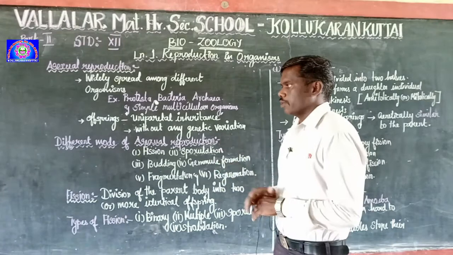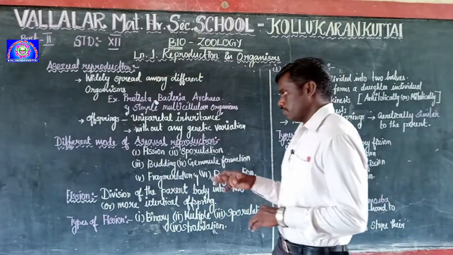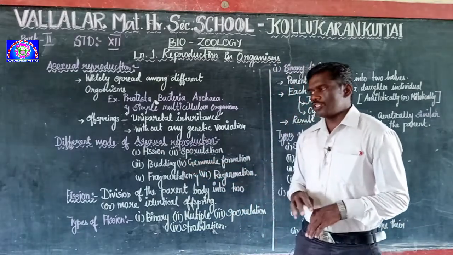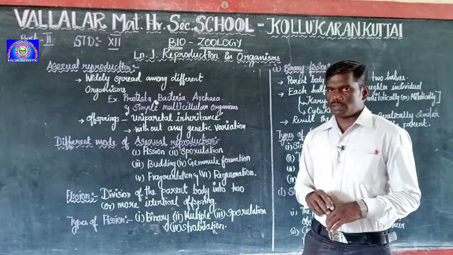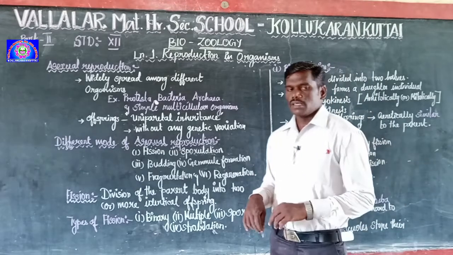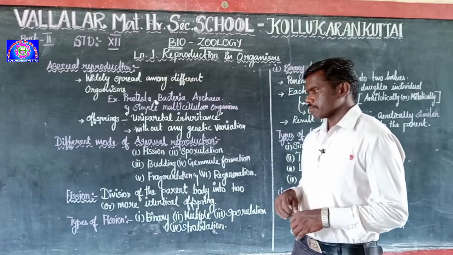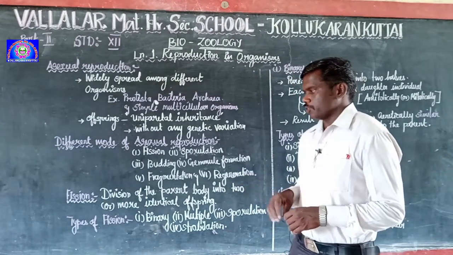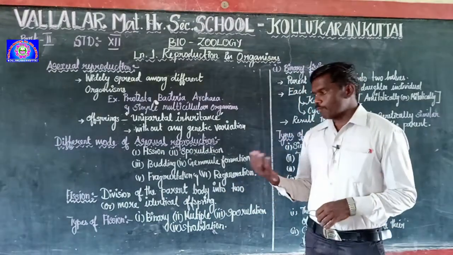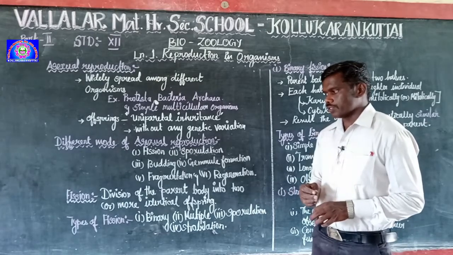Asexual reproduction shows different modes. One is fission, second is sporulation, third is budding, fourth is gemmule formation, fifth is fragmentation, and the last one is regeneration. Let's discuss one by one. The first one is fission. In this type, the parent body divides into two or more identical offspring.